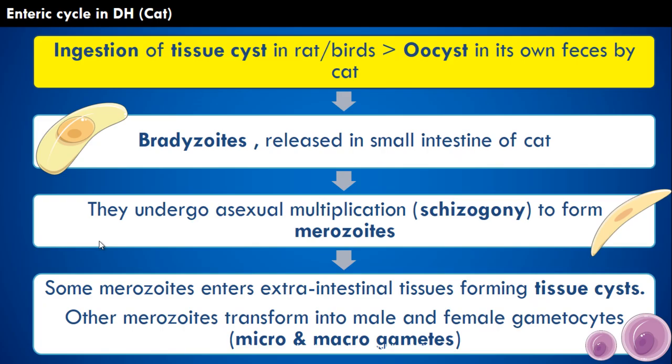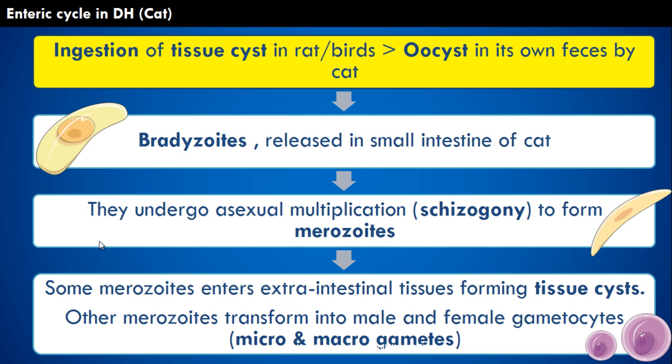So let us see what happens in the definitive host, or cat, in their intestine. Usually the cat gets infected when it eats the rat or birds, and in rat and bird tissues there are tissue cysts with bradyzoites, or sometimes the cat may eat its own feces. I know it's disgusting, but sometimes it does so, and in that case oocyst in the cat's feces may be the infective form for the cat itself. So in either case the bradyzoites are released in the small intestine of the cat. We are considering the first scenario to be more common.